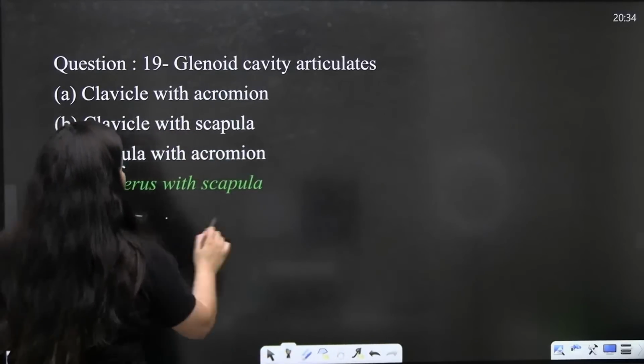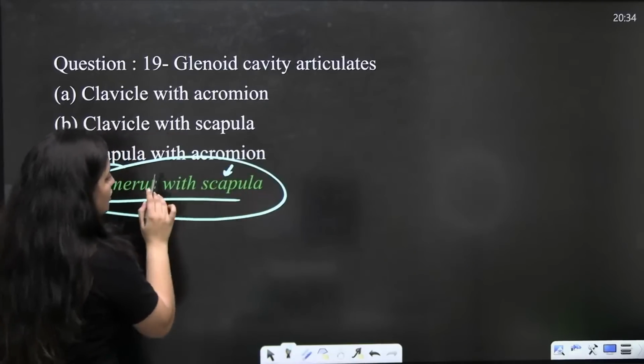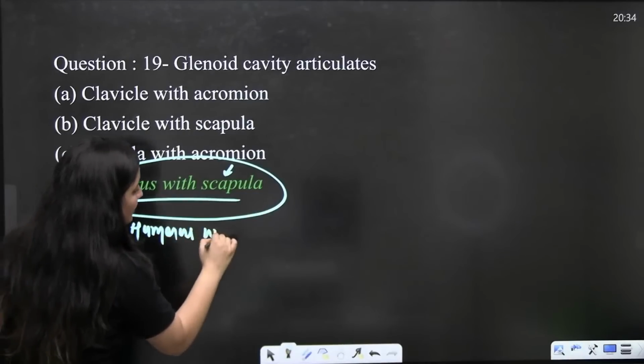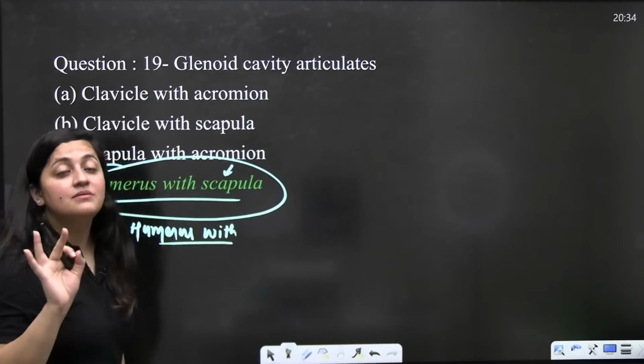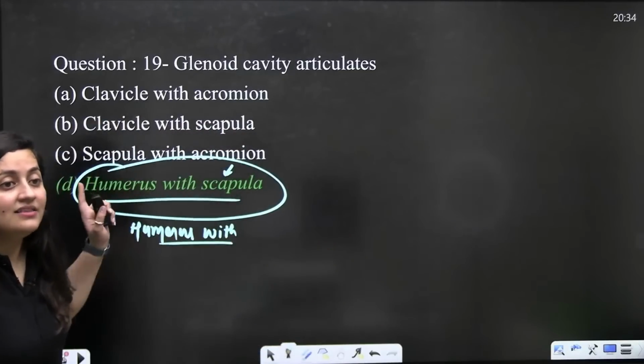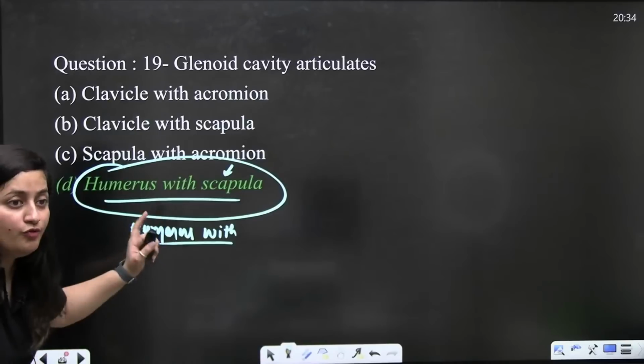So here the answer is humerus with scapula. So do not make the mistake here. If they are mentioning the glenoid cavity and they are writing humerus with clavicle, then it is a mistake. If instead of scapula, they are mentioning the clavicle, then it is a mistake. So that is what you need to focus on.